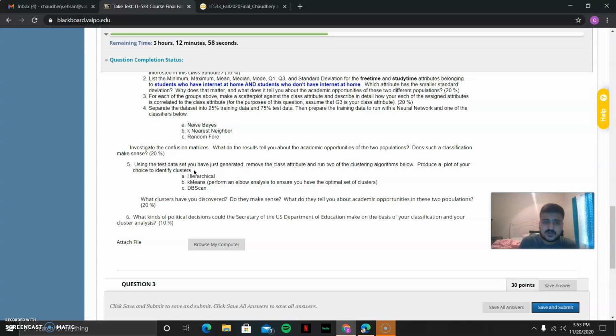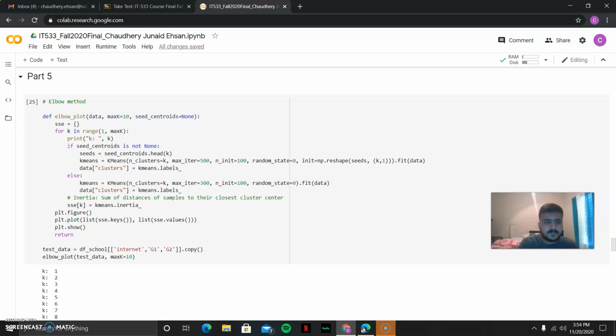Produce a plot of your choice of identity clusters, and we're going to see what we discovered. I'm going to talk about that one here. Okay, so it's the elbow method here. Max k is equal to 10, range 1 to k, seeds, and max iter is equal to 300, and n_init is equal to 100, random state 0.